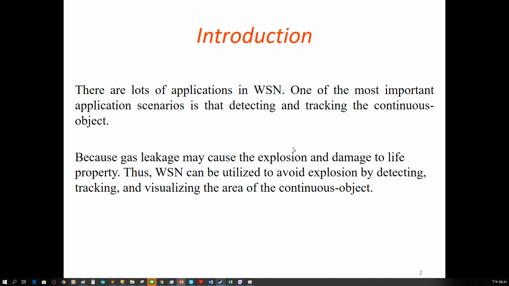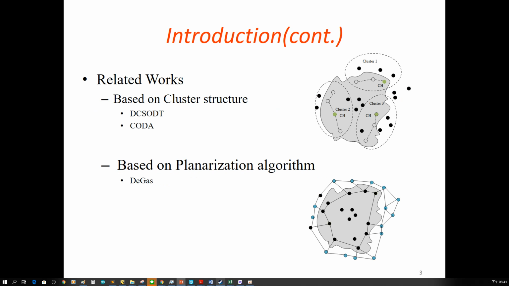There are lots of applications in wireless sensor networks. One of the most important scenarios is detecting and tracking the continuous object. A continuous object usually refers to the gas event, because gas leakage may cause explosion and damage to life and property. So the WSN can be utilized to avoid the explosion by detecting, tracking, and visualizing the area of the continuous object. There are several studies focused on this issue.